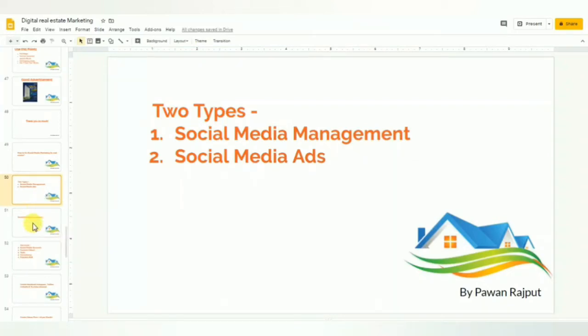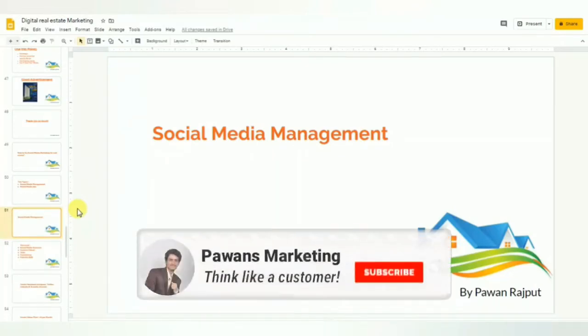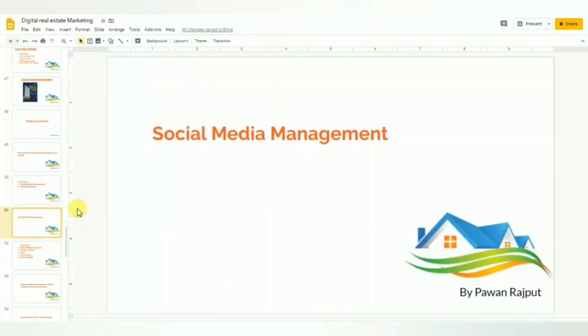So let's understand social media management. What is social media management actually? Social media management is the process of managing your social media accounts to build a brand, to build online authority, and to build online trust in your potential customers or clients, the people you want to trust you. Social media management helps you generate free leads and also build a brand.